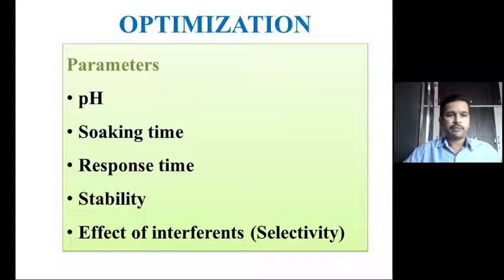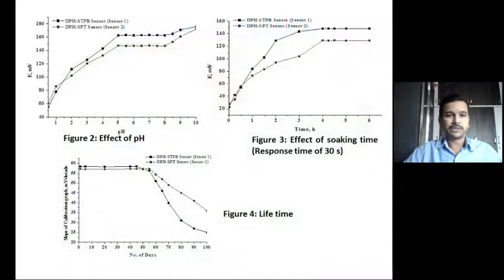Optimization is very important. The pH, soaking time, response time, stability of the electrode, and the response of the electrode to interference need to be studied. These are the different graphs showing the results obtained in the study of the effect of pH, the effect of soaking time, and the lifetime. The pH, as seen here for sensor 1 and sensor 2, is active between 4.5 and 8 for both sensors.